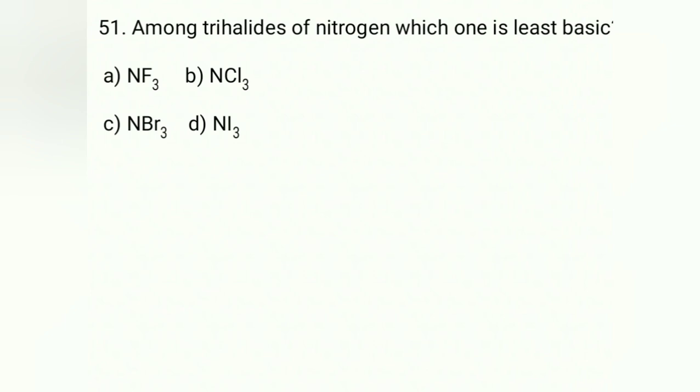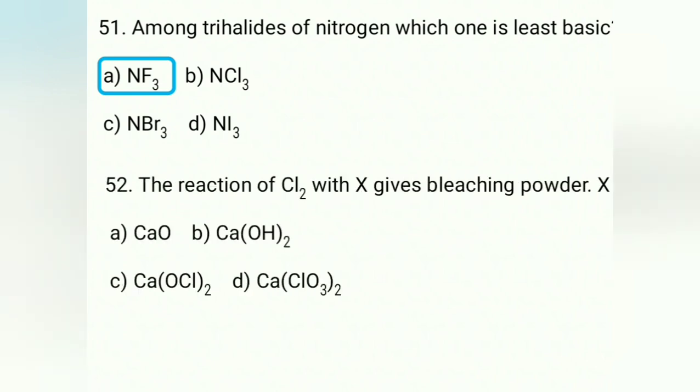Among trihalides of nitrogen, which is least basic? Remember, basicity is based on the donation of electrons, that is, Lewis basic nature. Fluorine is more electronegative, hence it will take the electron density towards itself, so on nitrogen the electron density decreases. Because of that reason, NF3 is the answer. The reaction of Cl2 with X gives bleaching powder. It is a direct question, calcium hydroxide is the answer.